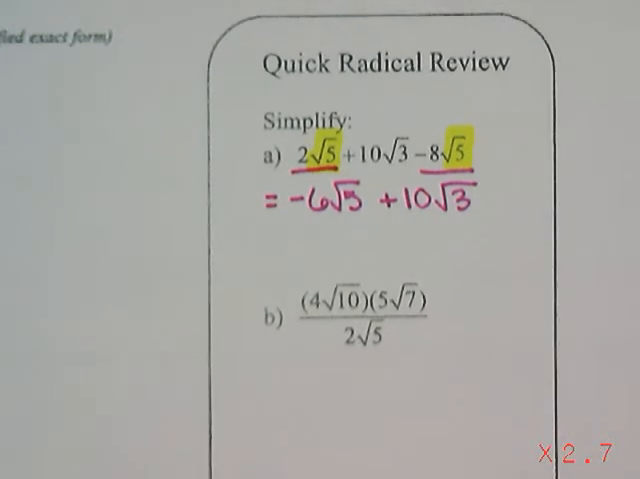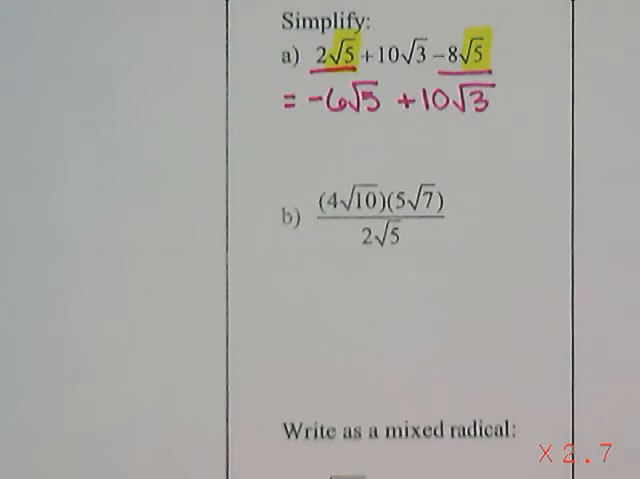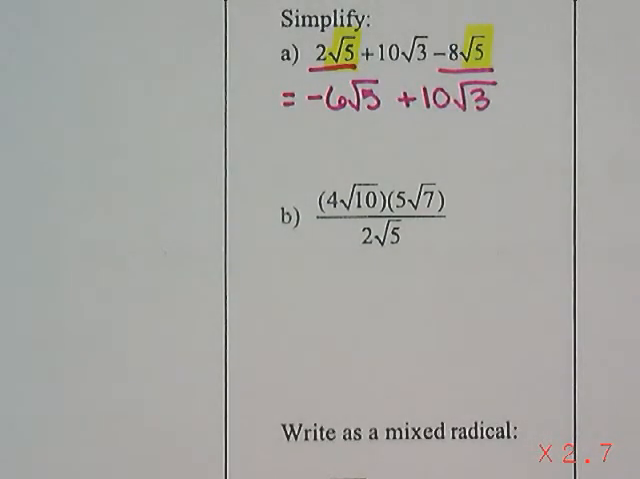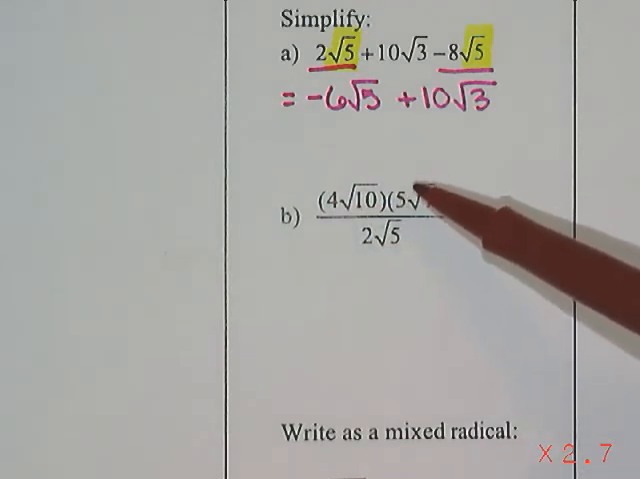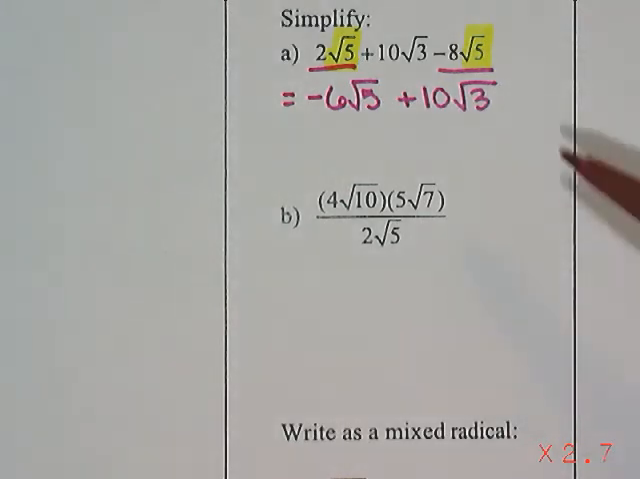For our second one, we are going to do a little bit of multiplication and division. So this is 4 root 10 times 5 root 7 divided by 2 root 5. The secret to multiplying and dividing is to do coefficients with coefficients, those are the numbers in front, and the numbers under the roots with numbers under the roots.